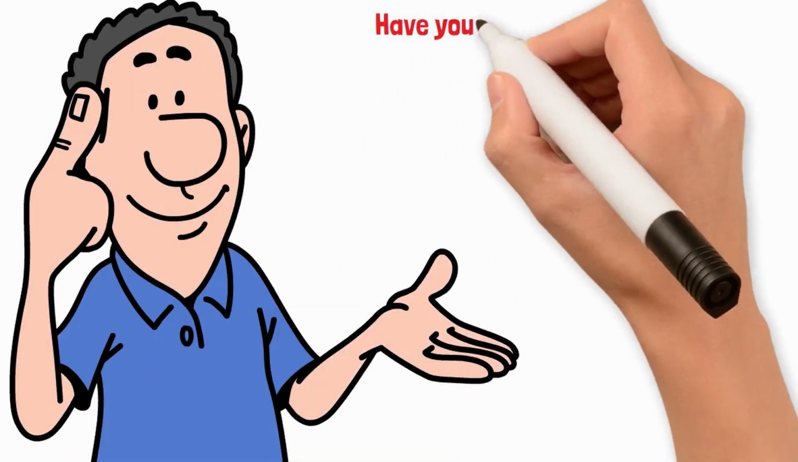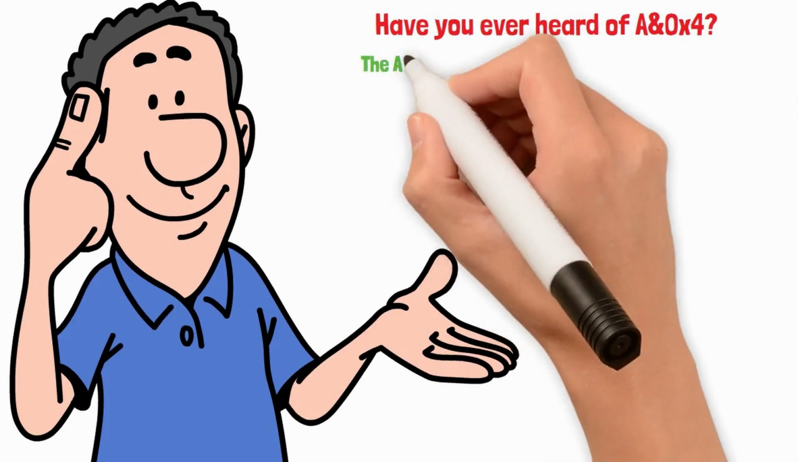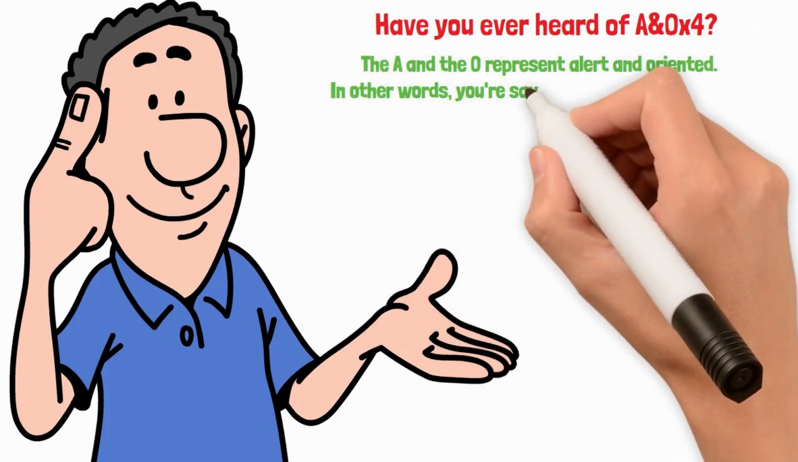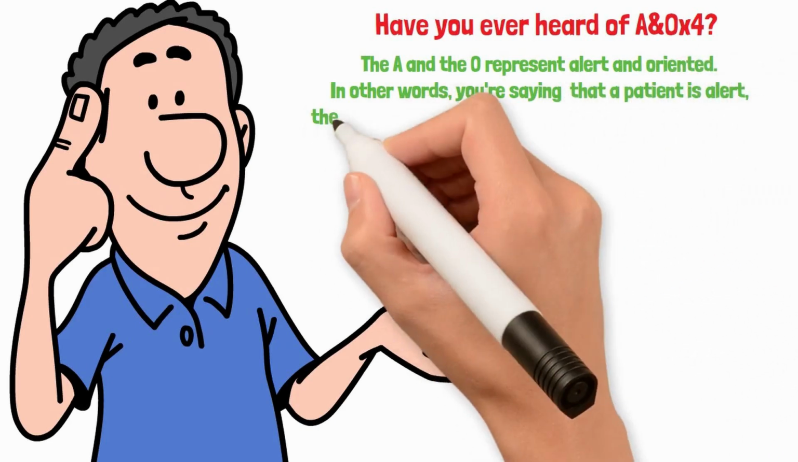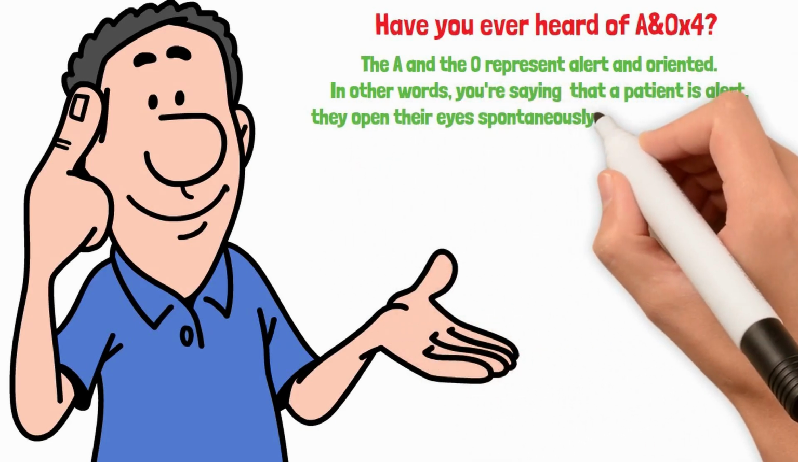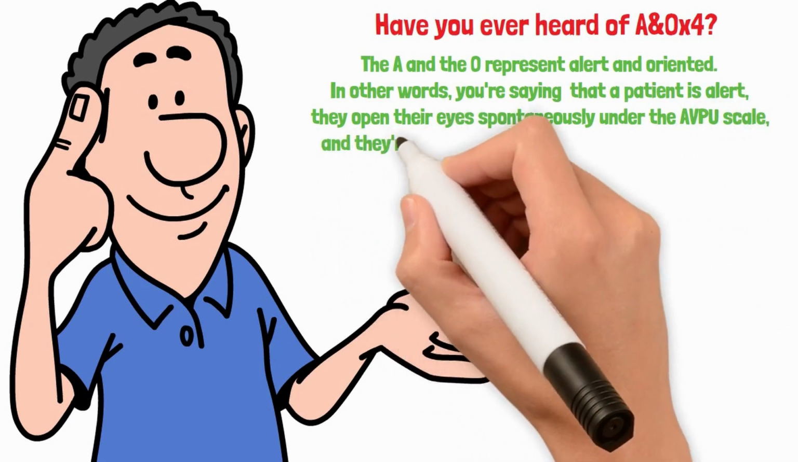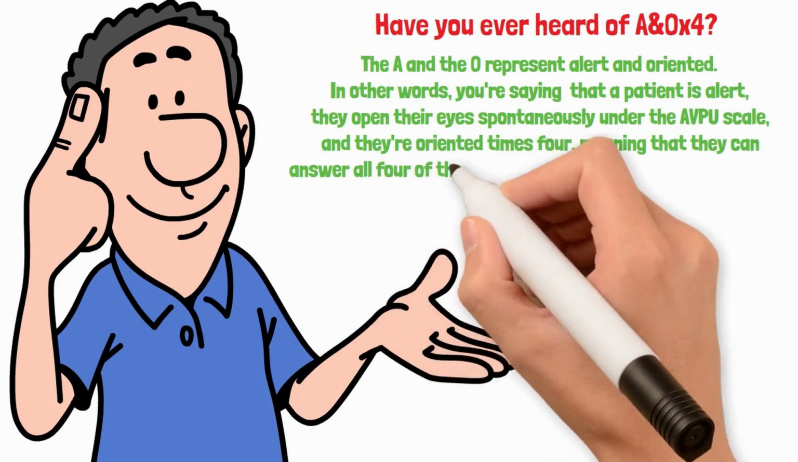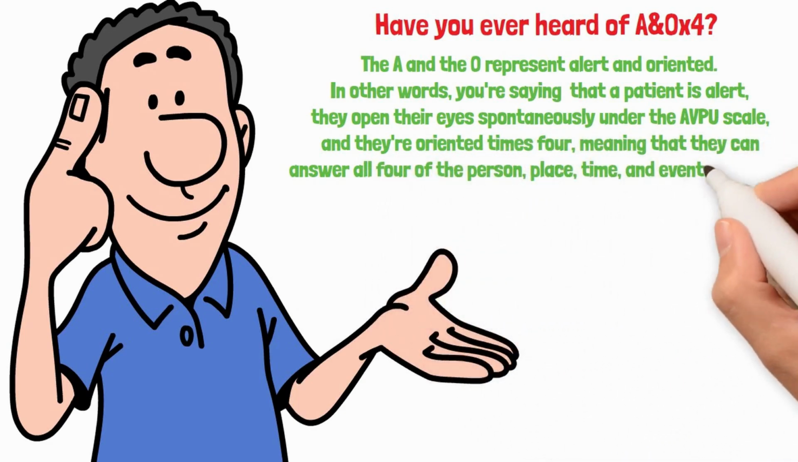Here's a quick tip. Have you ever heard of A and O times 4? The A and the O represent alert and oriented. In other words, you're saying that a patient is alert, they open their eyes spontaneously under the AVPU scale, and they're oriented times 4, meaning that they can answer all 4 of the person, place, time, and event questions.